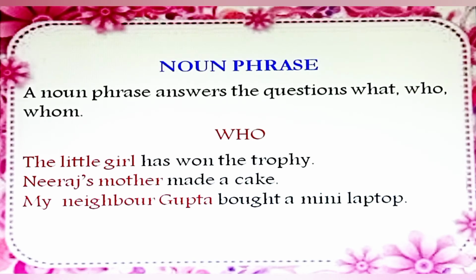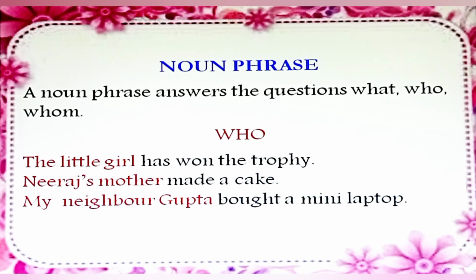In some sentences, you may find more than one noun phrases. In these examples, if you ask one more question, what has the little girl won? The answer is the trophy. So, the trophy is also a noun phrase. The next question is, what did Neeraj's mother make?